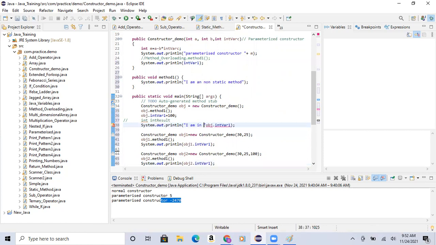I am in the first constructor. What is the value we'll print here? And what is the value we'll print here? And what value will print here?